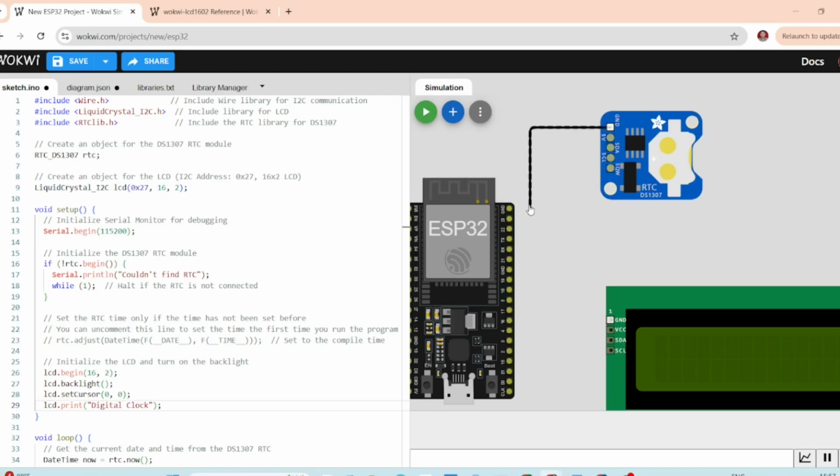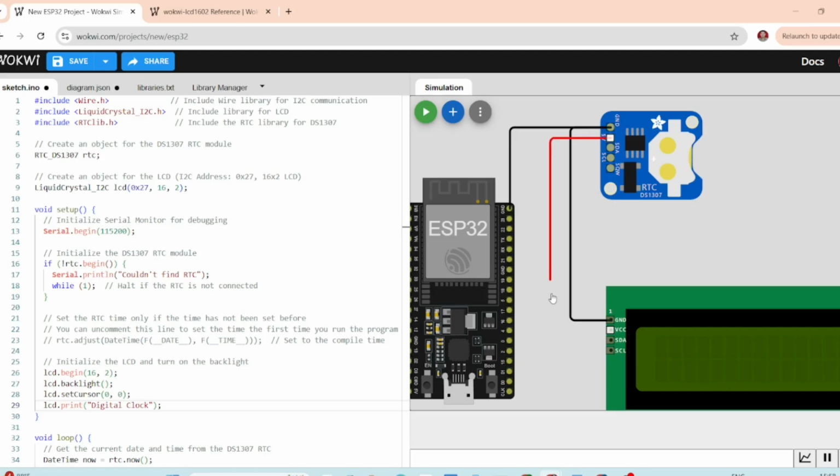On the RTC module, first we will connect the ground with the LCD ground and also connect this ground to the ESP32. And then connect the 5V of the RTC with the LCD and also connect this to the VCC of ESP32, that is 5V.